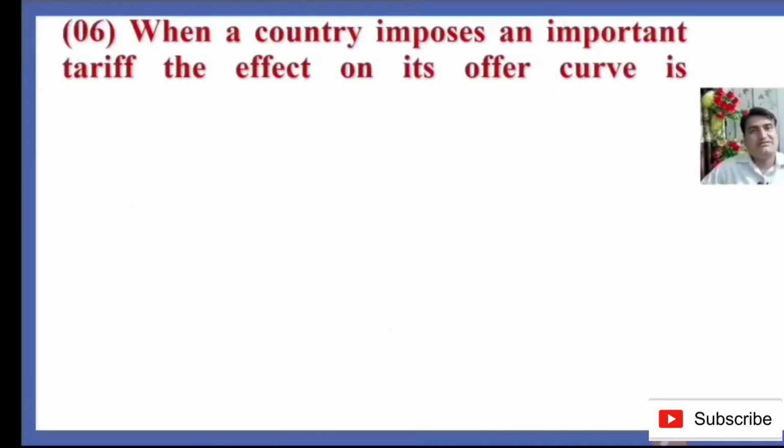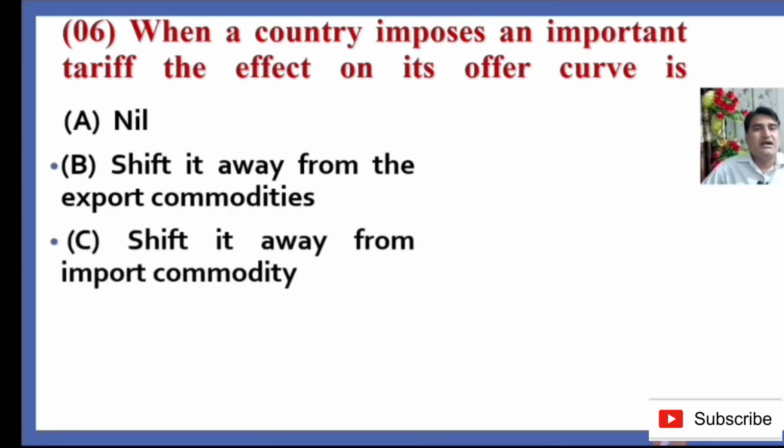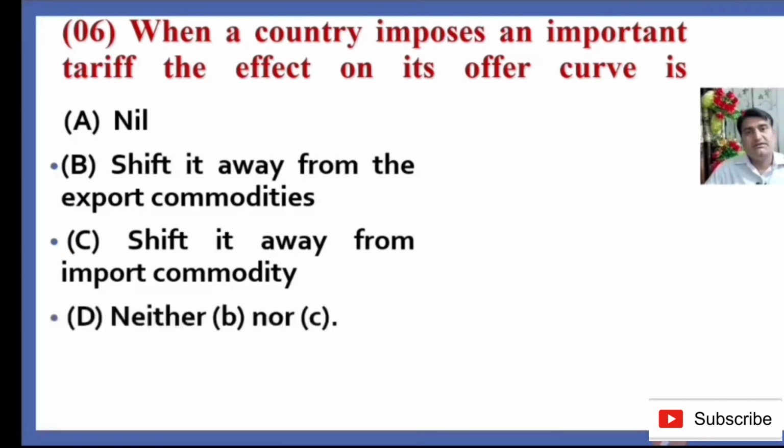Question number 6: when a country imposes an import tariff, the effect on its offer curve is: option A, nil, there would be no effect; option B, that the offer curve shifted away from the export commodity; option C, that it shifted away from the import commodity; option D, neither B nor C.